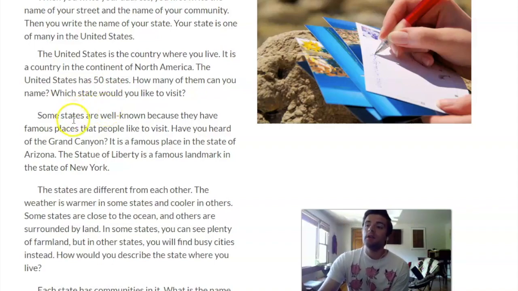Some of these states are well known because they have famous places that people like to visit. Have you ever heard of the Grand Canyon? It is a famous place in the state of Arizona. The Statue of Liberty is a famous landmark in the state of New York. The states are different from each other. The weather is warmer in some states and cooler in others, and some states are close to the ocean, and others are surrounded by land. In some states, you can see plenty of farmland, but in other states, you will find busy cities instead. How would you describe the state where you live?